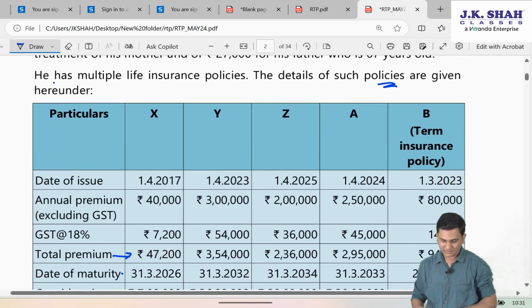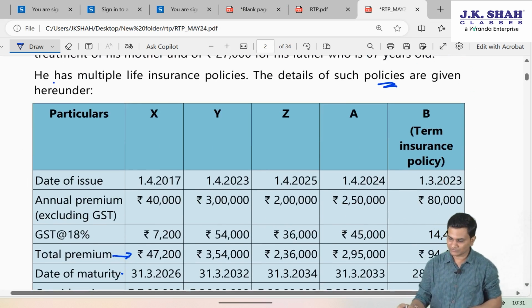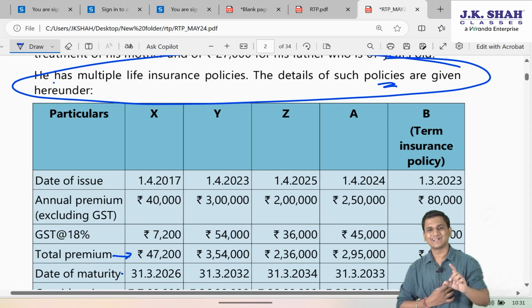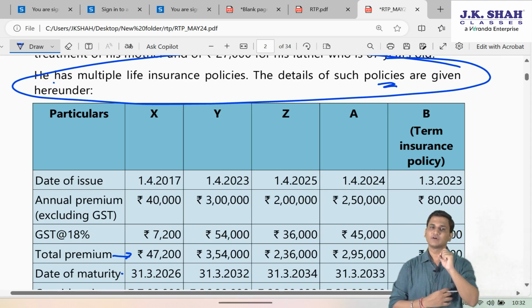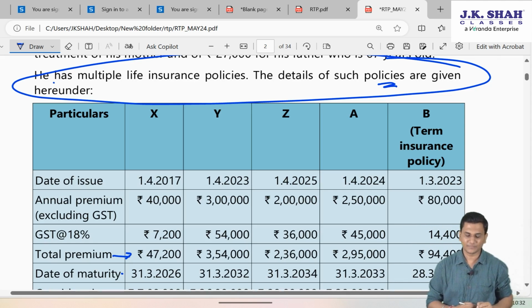Secondly, they have asked you another leg of this question, which is based on that amendment which has come in section 10 clause 10D with regards to maturities of life insurance policies.